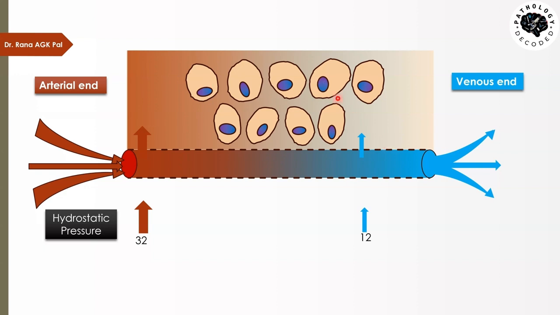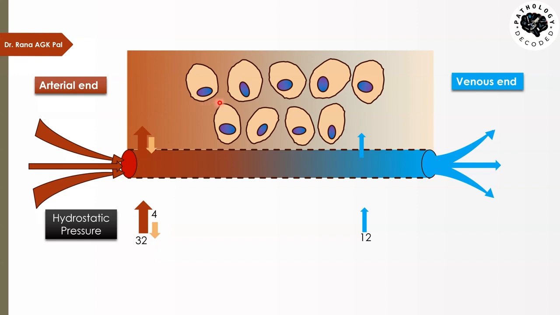Now, this interstitial space, since the fluid is present in this tissue, also exerts a certain amount of pressure on the blood. The blood is coming with 32 mm on this side, and it will be resisted by the tissue by 4 mm of mercury. This tissue will resist the blood coming in, because the blood is not going into an empty space or a vacuum. It is going into an already fluid-filled space, so that space will try to resist this. Although that resistance is very minor, it is still a resistance. So here it will resist with 4 mm.